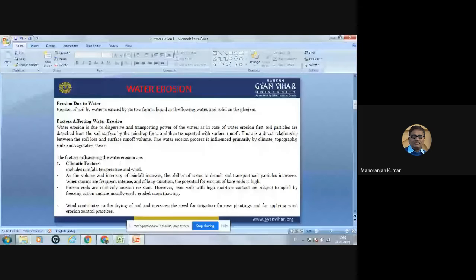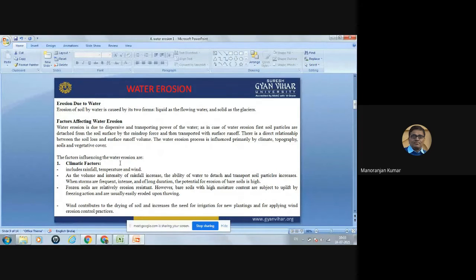After transporting, the soil particles deposit at some other places. So this is the mechanics of soil erosion due to water. There is a direct relationship between the soil loss and surface runoff volume.